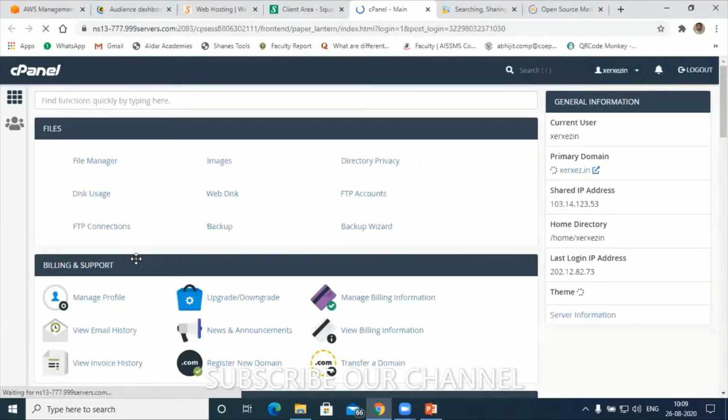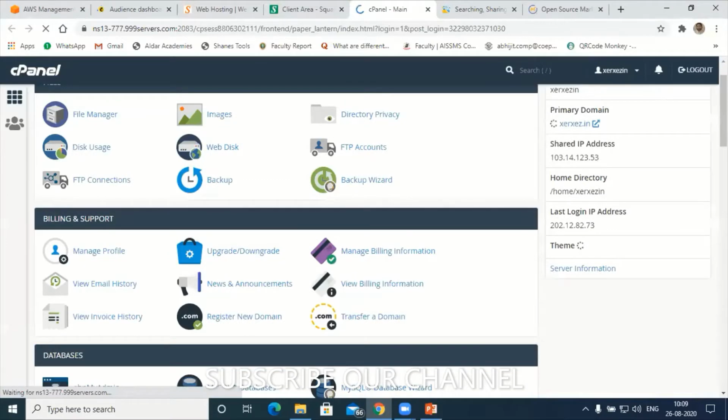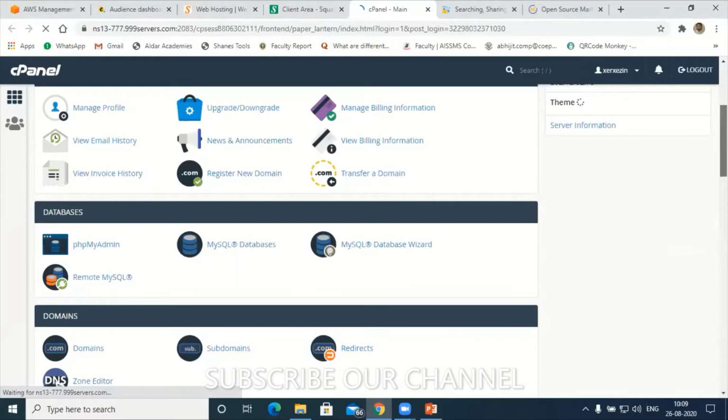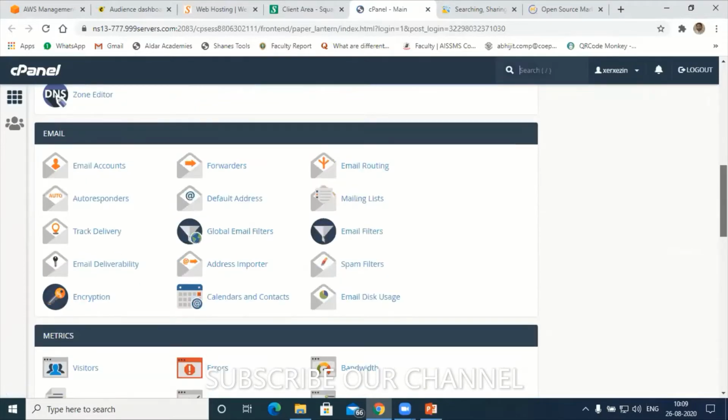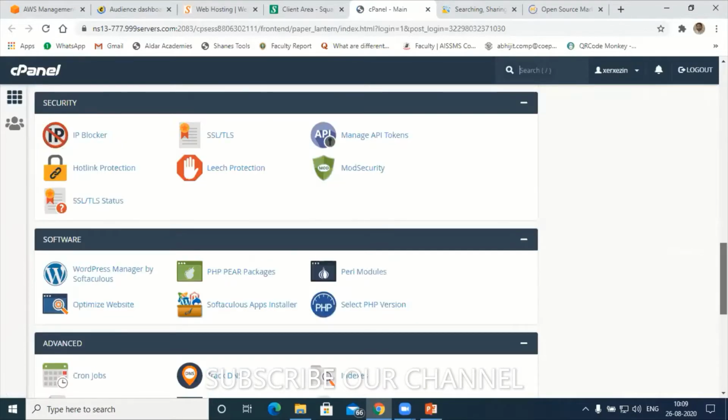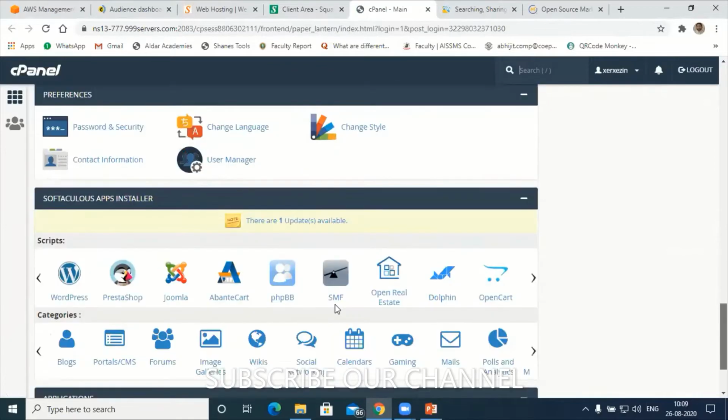Okay, so you'll get this control panel. This is the main control panel of my one domain, where I can manage all the website-related work or any email campaign. What you have to do here is go to Software. You will get an option called Software here.